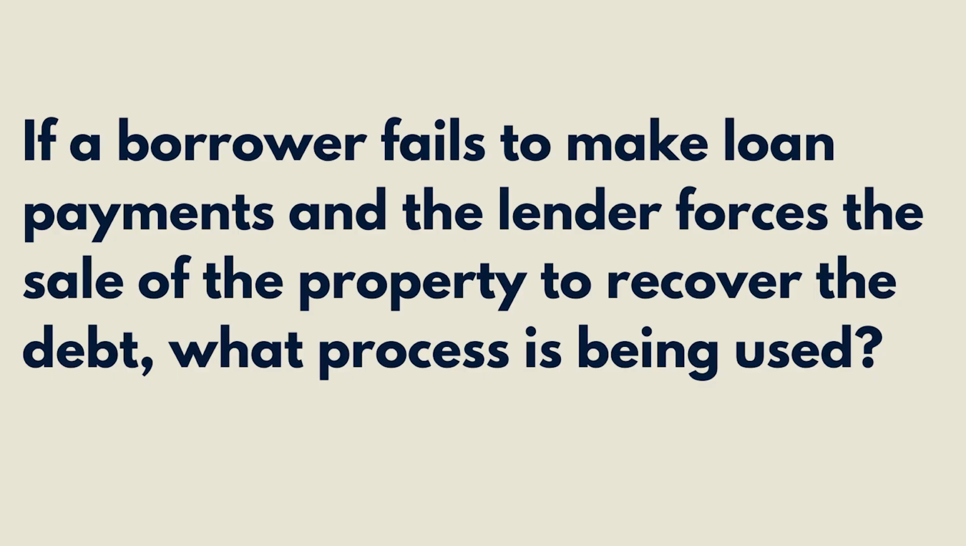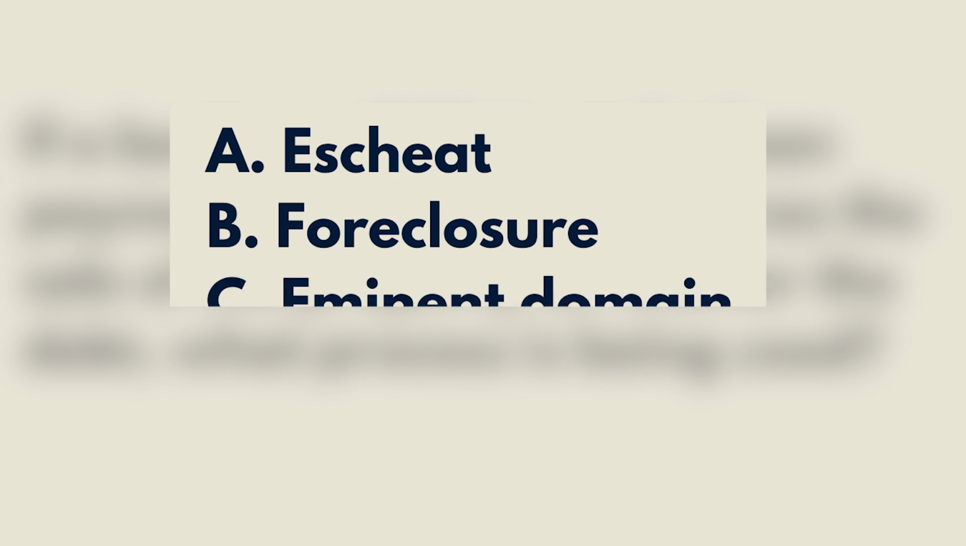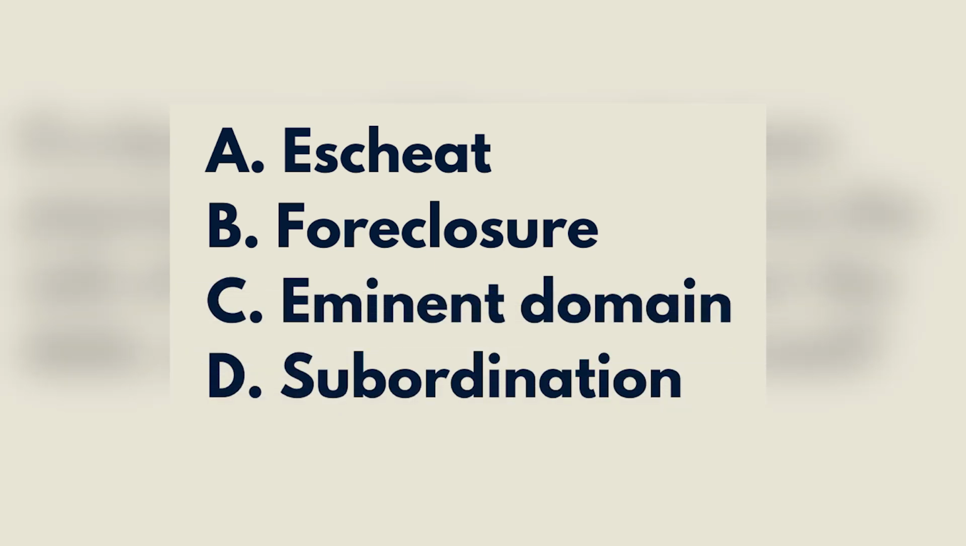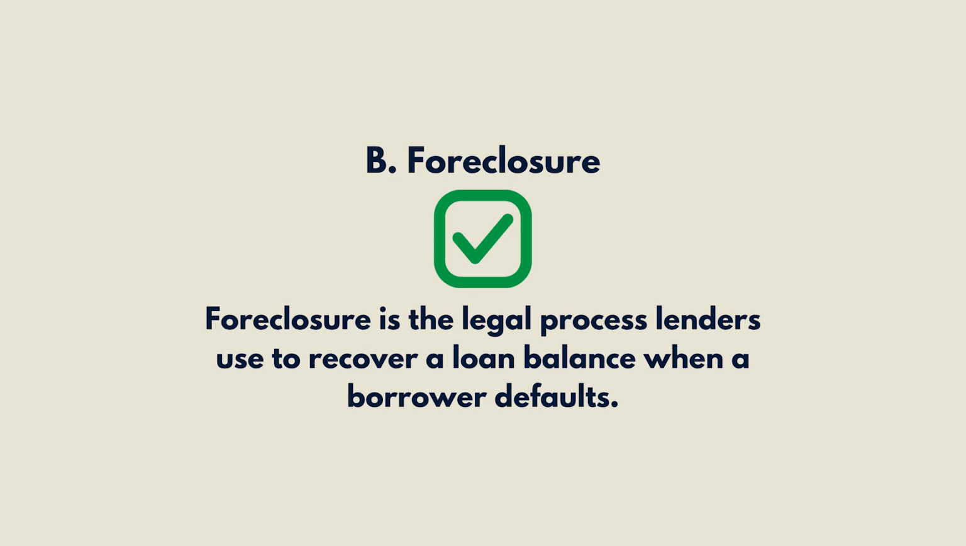Question 5. If a borrower fails to make loan payments and the lender forces the sale of the property to recover the debt, what process is being used? A. Escheat, B. Foreclosure, C. Eminent domain, D. Subordination. The correct answer is B. Foreclosure. Foreclosure is the legal process lenders use to recover a loan balance when a borrower defaults. In Arizona, foreclosure commonly occurs through a trustee's sale, which is associated with deeds of trust.